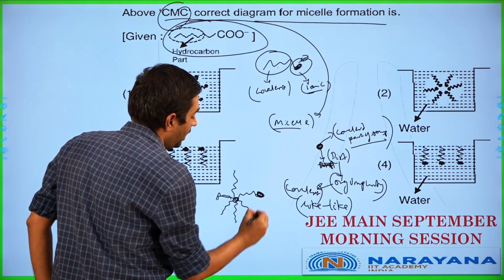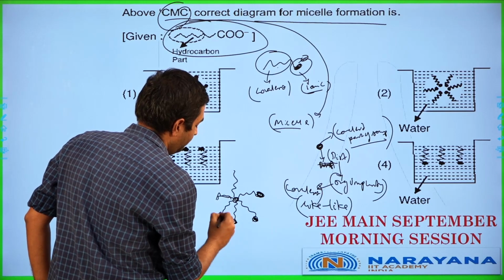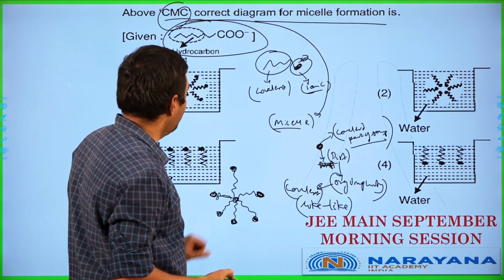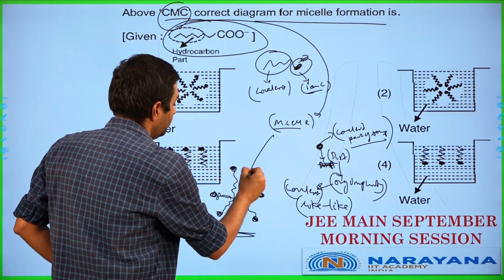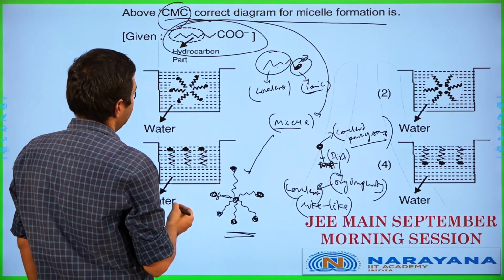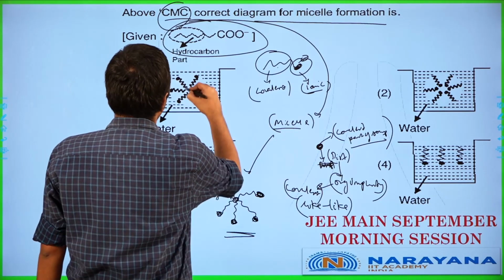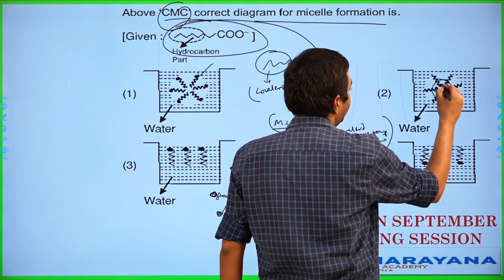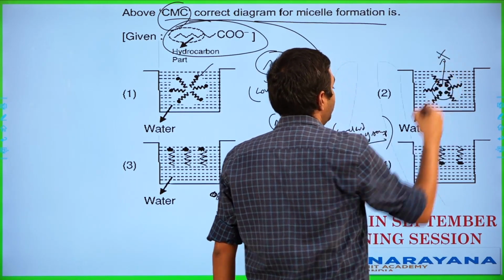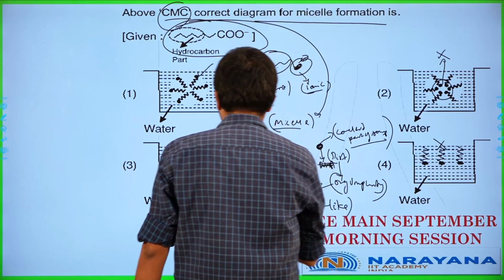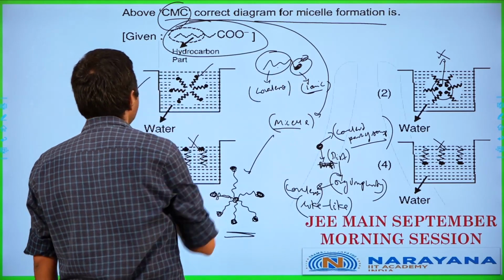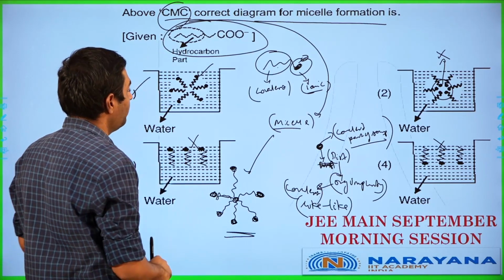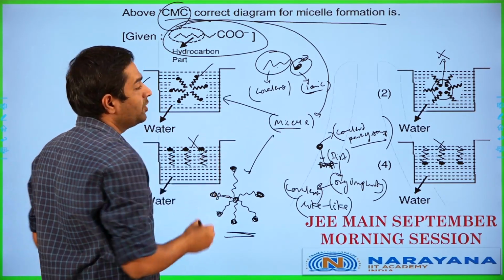And of course, we will have one ionic end on each side over here. So in this case, this is going to be your micelle which we are looking for over here. Let's have a look at which one is going to be correct. This one is fine, no problem. This is wrong because they have put the ionic ending here closer. So this part is going to be wrong. This is obviously wrong over here, and this is also not correct over here. So the answer here is going to be option 1 in this particular case. So this is going to be your micelle formation case here. This is from surface chemistry obviously.